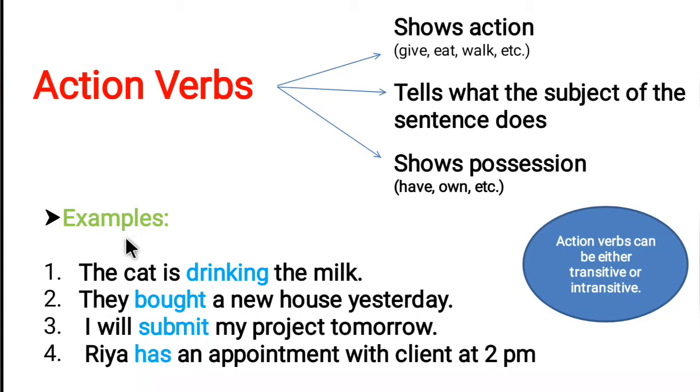Examples of action verbs: The cat is drinking the milk. What is the cat doing? The cat is drinking the milk. So drinking is an action verb. They bought a new house yesterday. What did they do yesterday? They bought a new house. So bought will be the action verb.